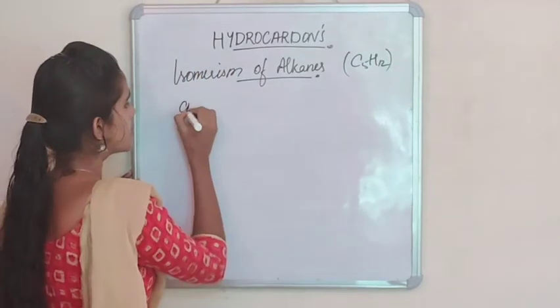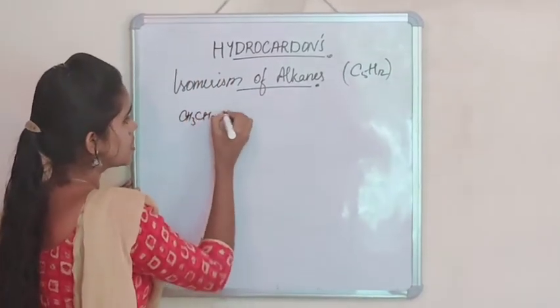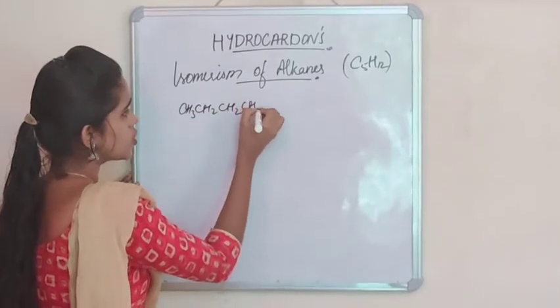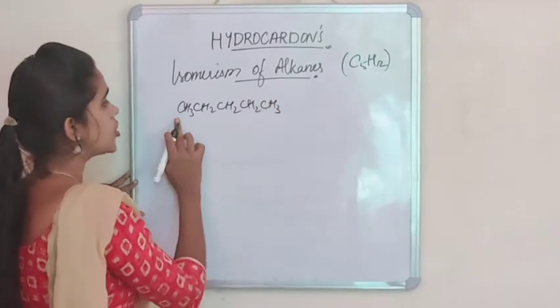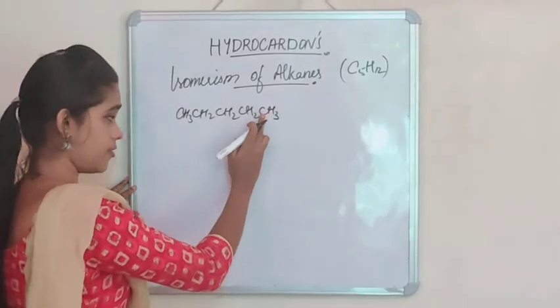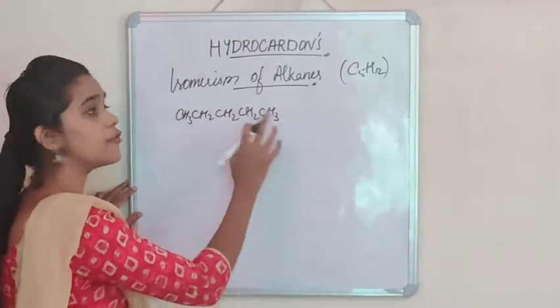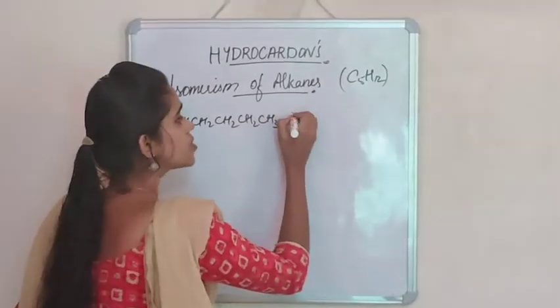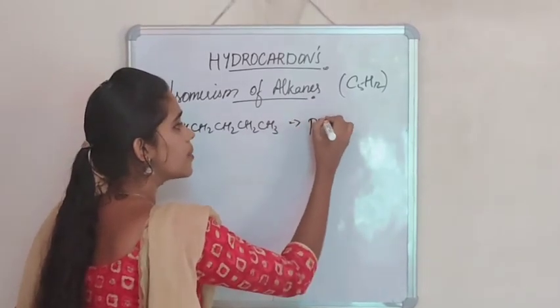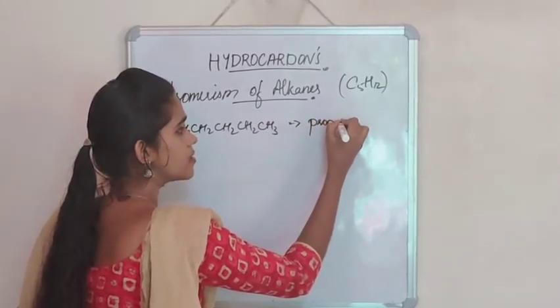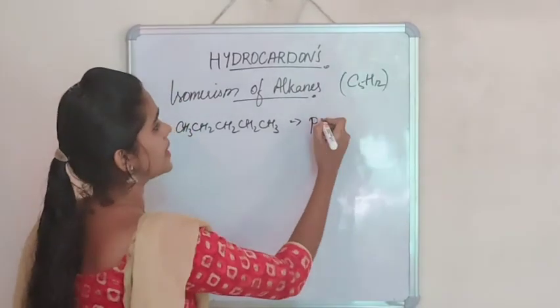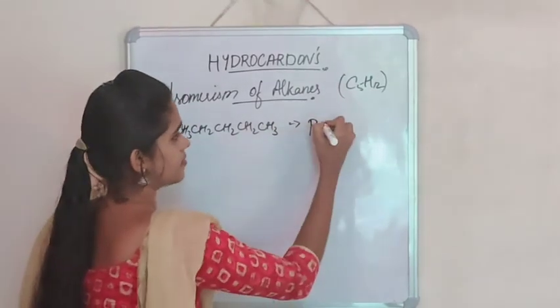And this is CH3, CH2, CH2, CH2, CH3. So you can see that there are 5 carbon atoms and a total of 12 hydrogen atoms. The naming is pentane since it contains 5 carbons.